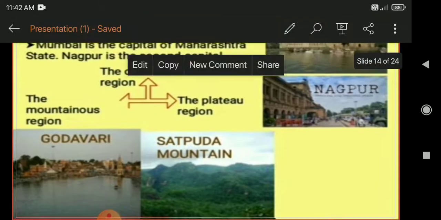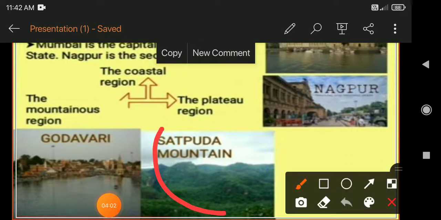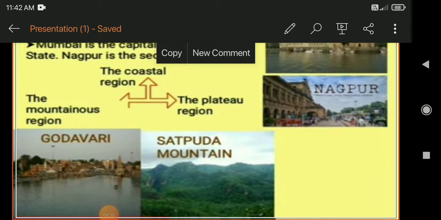Can you all see the Satpuda mountain? Astamba is the highest peak. Are you all clear?